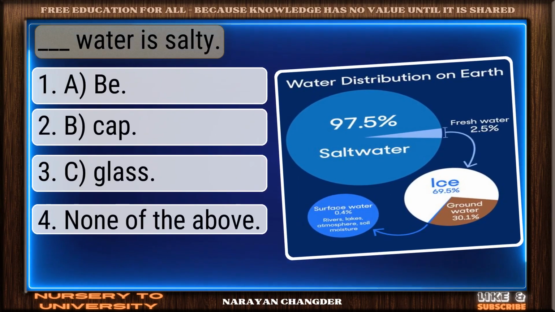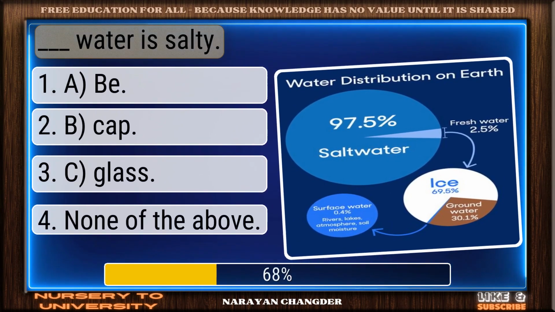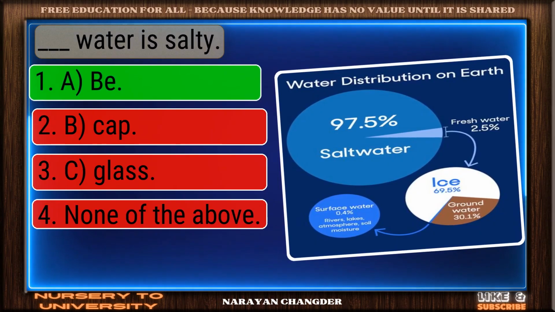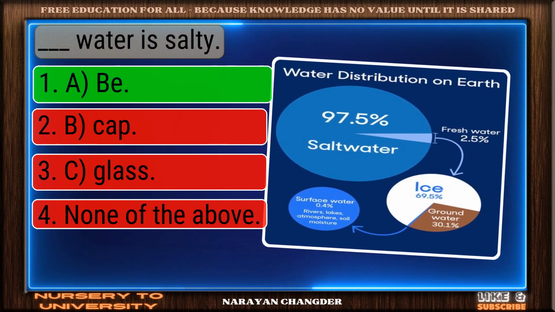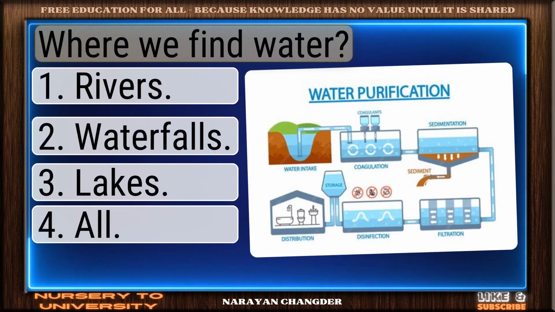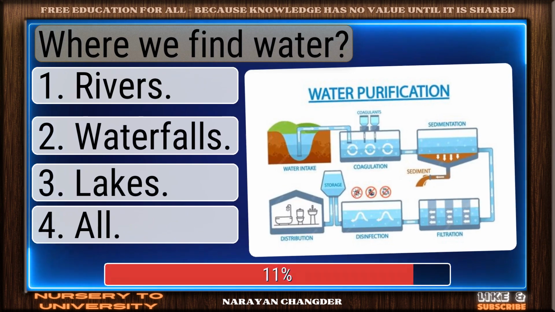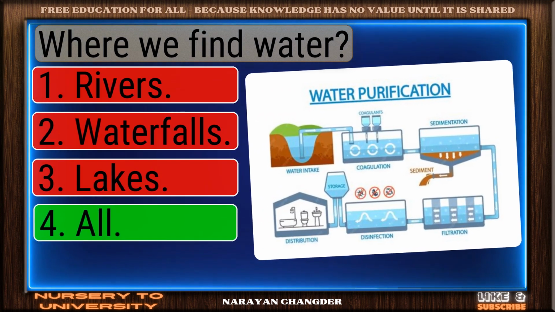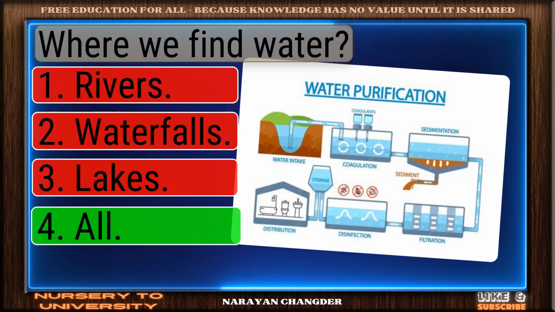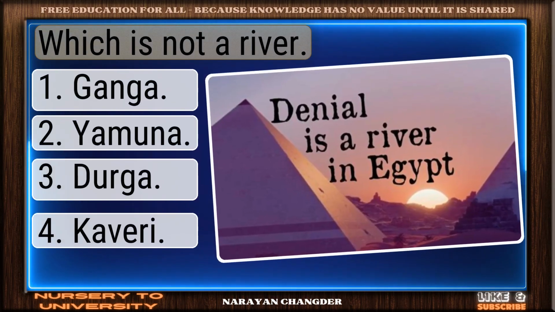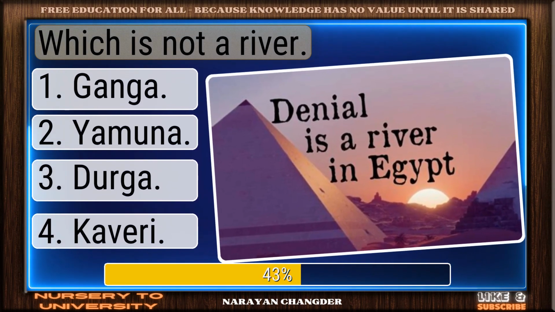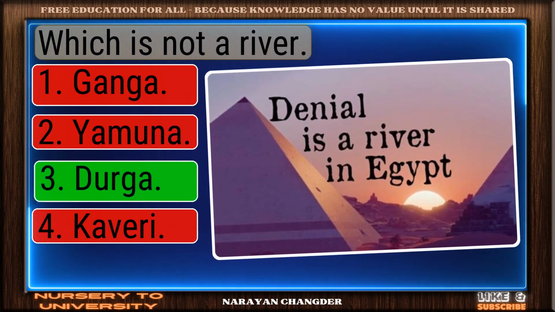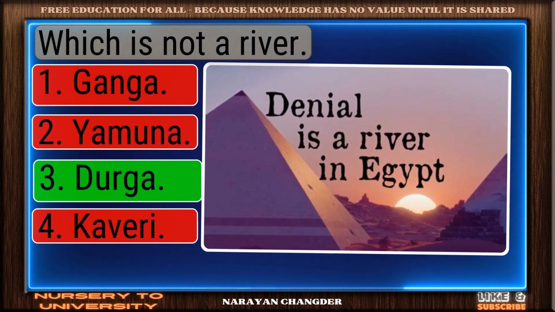Dash water is salty. Well reasoned. A, B is the correct choice. Where we find water? Exactly. All makes sense and it is the right choice. Which is not a river? Great job. Durga is the accurate answer.